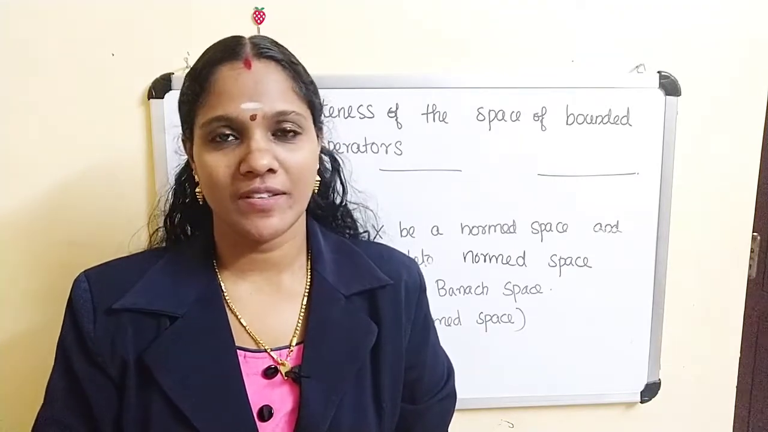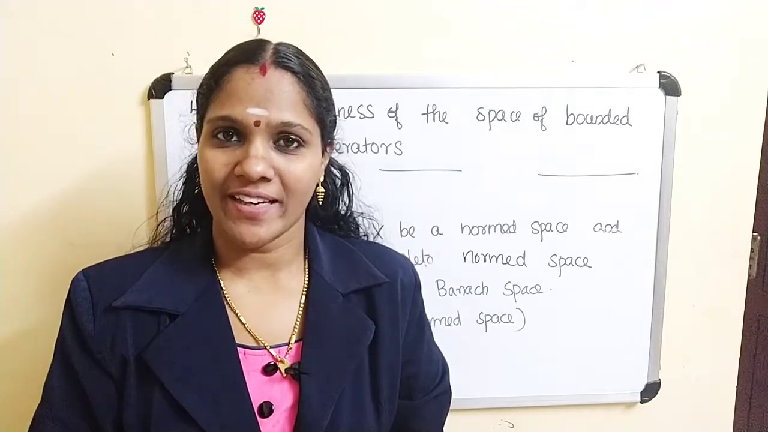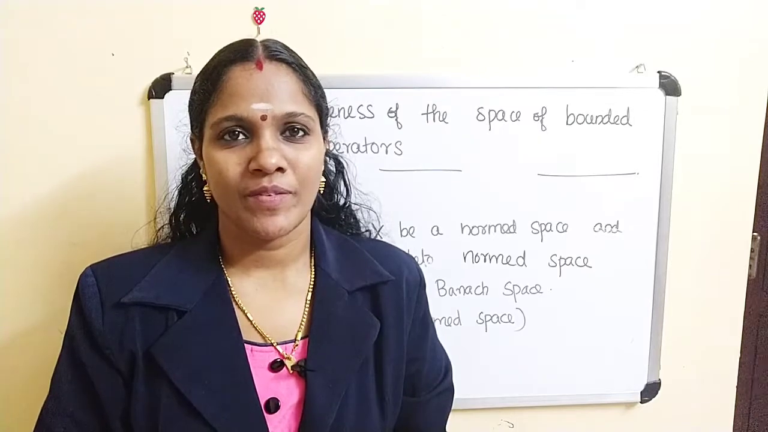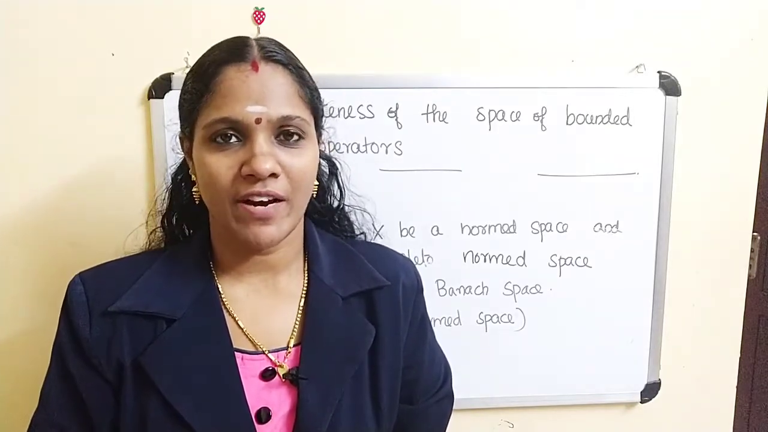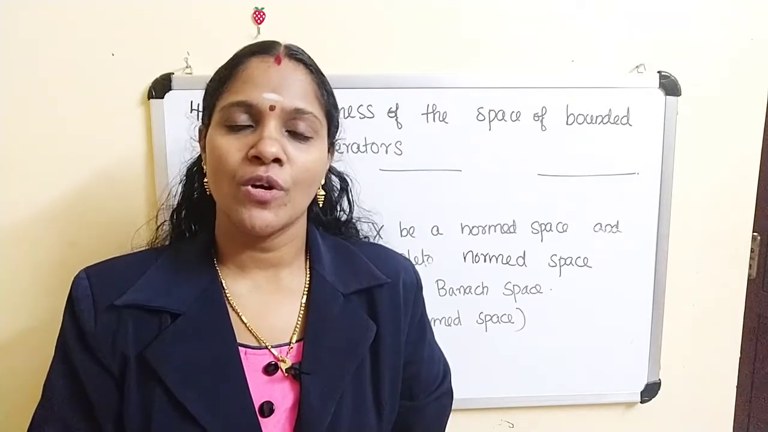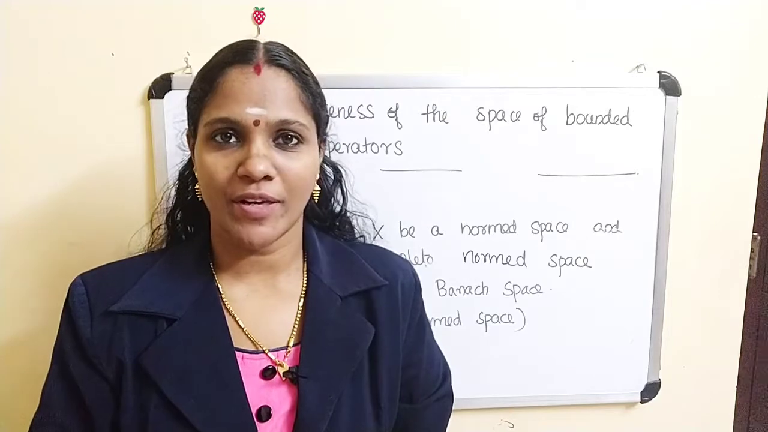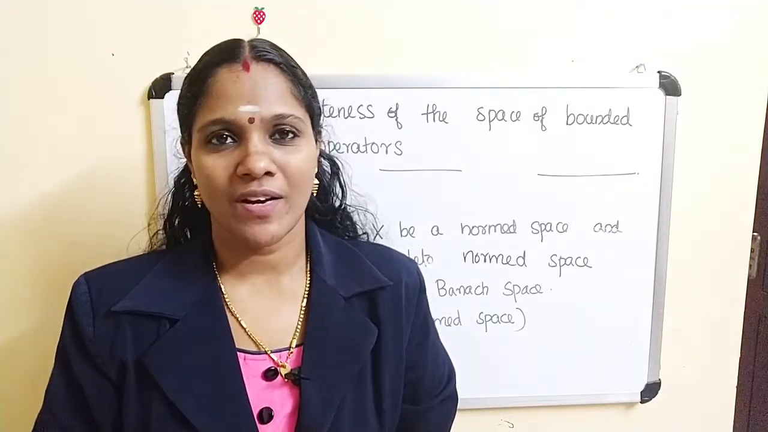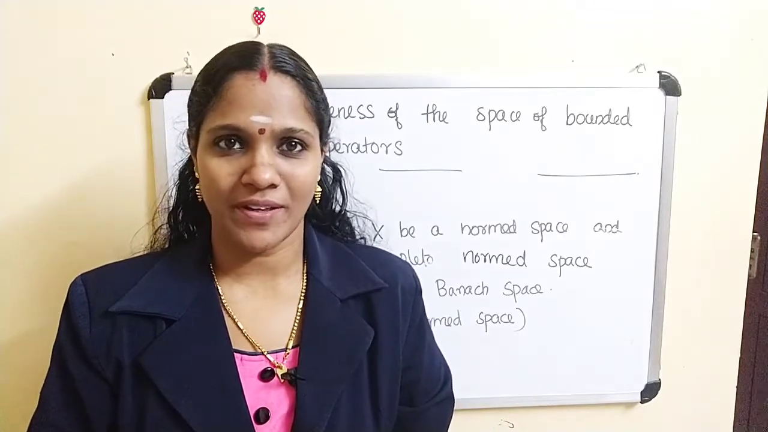Last class we discussed bounded linear operators, L(X,Y), the collection of all bounded linear operators from X to Y. And we defined the norm of T as the supremum over x not equal to 0 of norm of Tx divided by norm of x. Now we are going to discuss the completeness property of bounded linear operators.